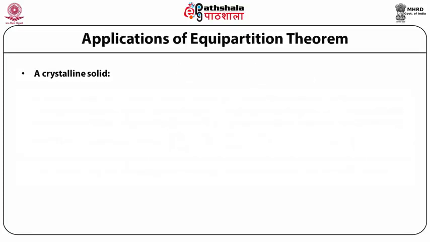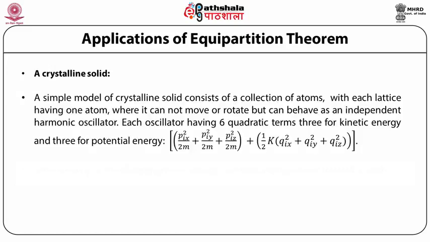Now let us take the case of a crystalline solid. A simple model of a crystalline solid consists of a collection of atoms, with each lattice site having one atom, which cannot move or rotate but can behave as an independent harmonic oscillator. Each oscillator has 6 quadratic terms, 3 for kinetic energy and 3 for potential energy. That is, p_ix²/2m + p_iy²/2m + p_iz²/2m + 1/2 k (q_ix² + q_iy² + q_iz²).